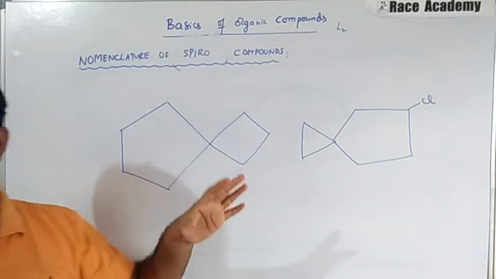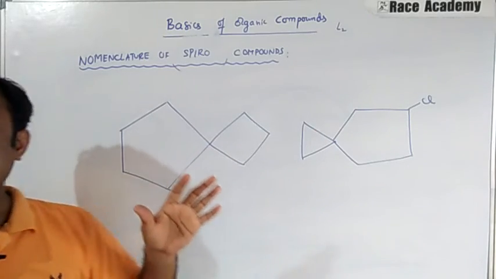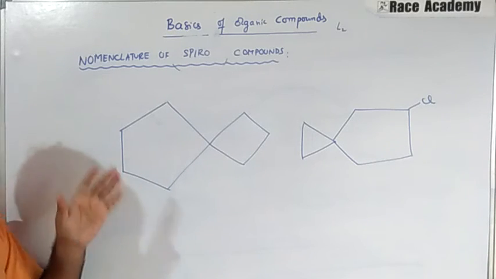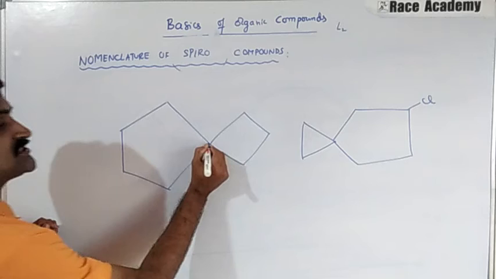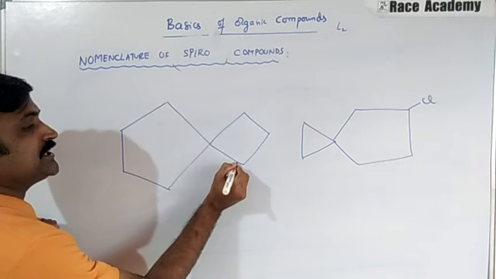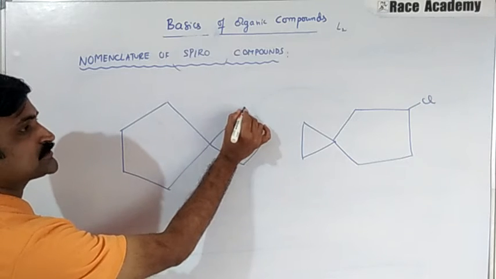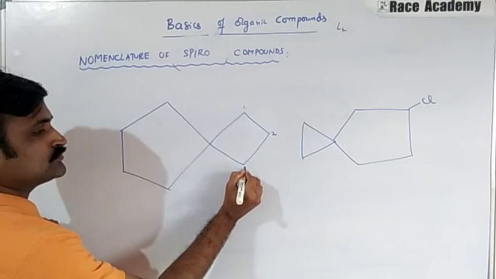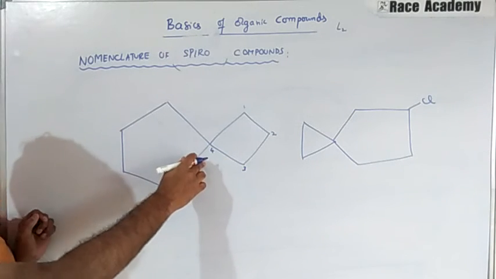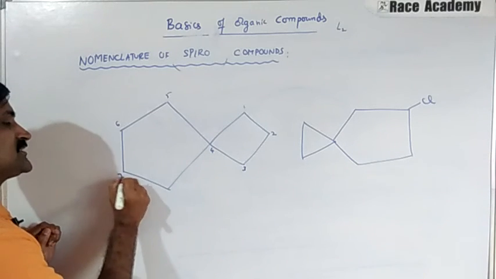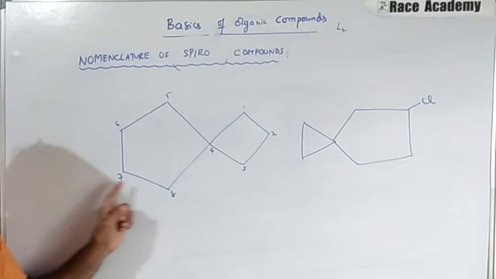Let us see. The numbering starts from the carbon atom next to the quaternary carbon at the apex. So this is the quaternary carbon, and either here or here you can start numbering. So it is 1, 2, 3, 4, then 5, 6, 7, 8. Like this you will give numbering.